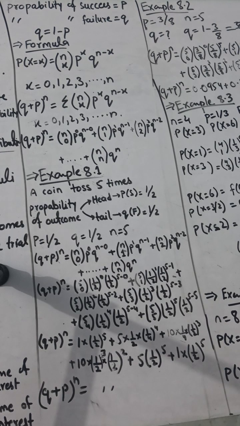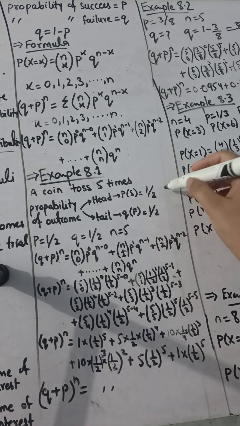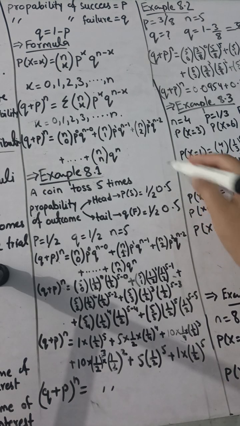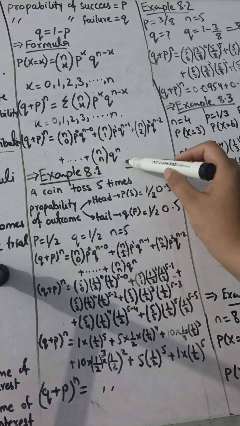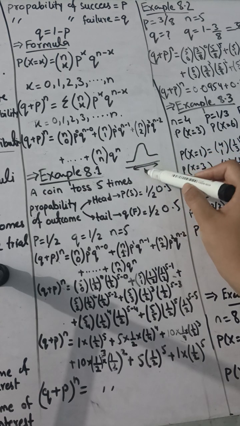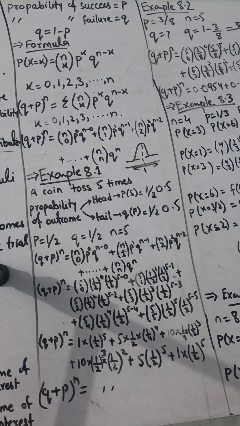So the total area is about 1 by 2, which is equal to 0.5, and the other is also equal to 0.5. So the total area of the normal distribution curve is equal to 1, and if I divide it into two parts, they are equal to 0.5 and 0.5. Therefore I have written 1 by 2.